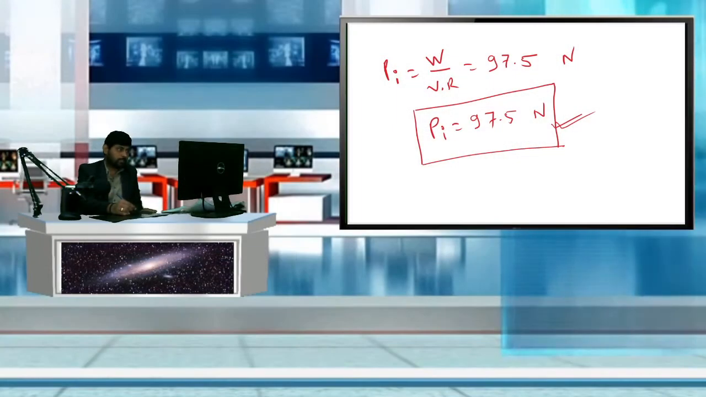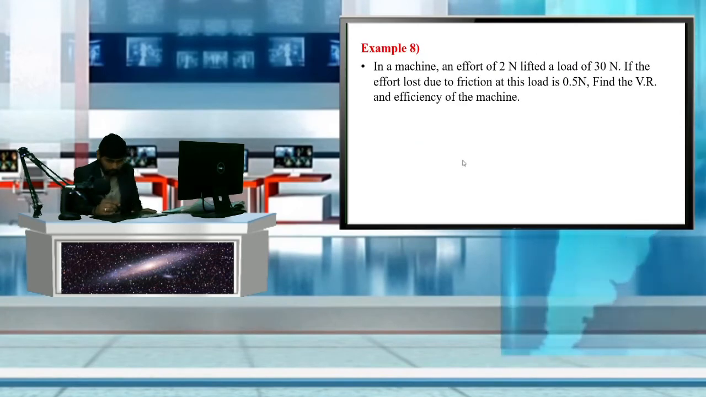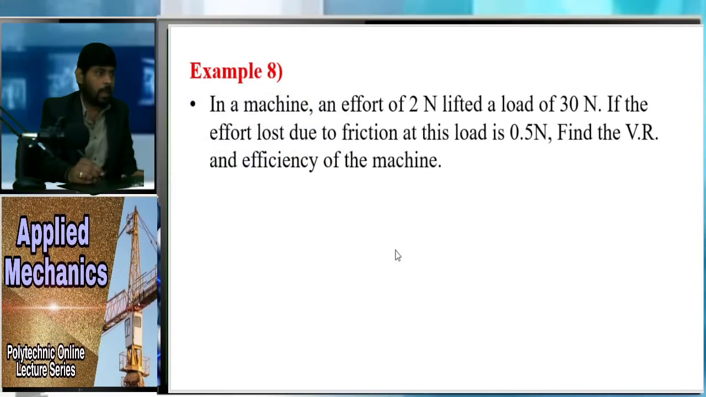So one more type of problem is remaining here. Just see, we will solve that problem also. So our next problem. So you can see here, in a machine, an effort of 2 Newton lifted a load of 30 Newton, full stop. If the effort loss due to friction at this load is 0.5 Newton, find the velocity ratio and efficiency of the machine.